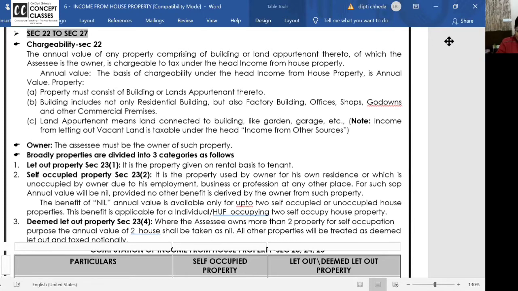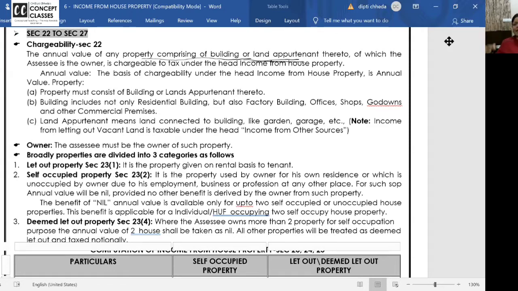Chargeability section says that there should be property comprising of building or land appurtenant to the building. I have a building, attached to the building is an open land which I have given to my neighbor for a garage or for opening a saloon or for opening a boutique. I hope you are getting it.